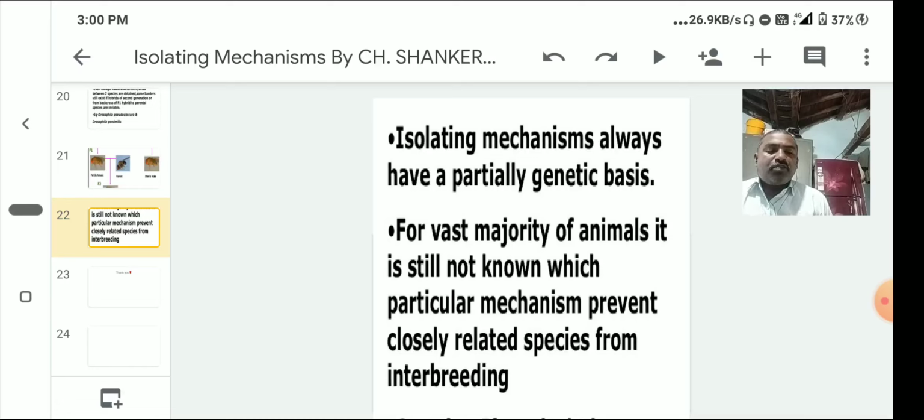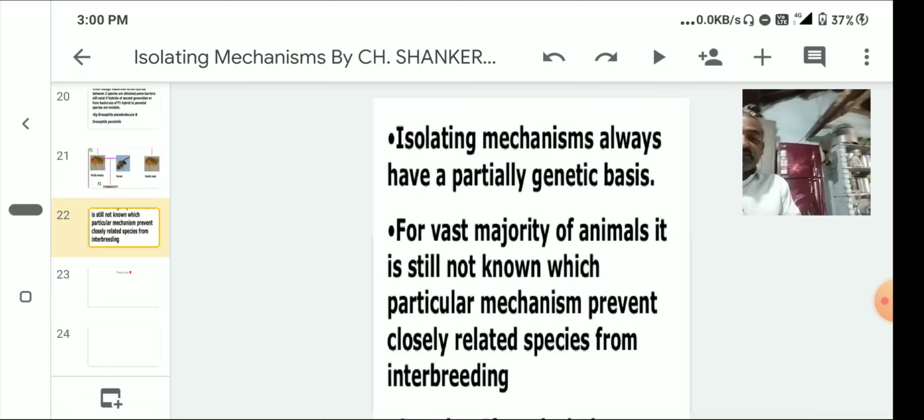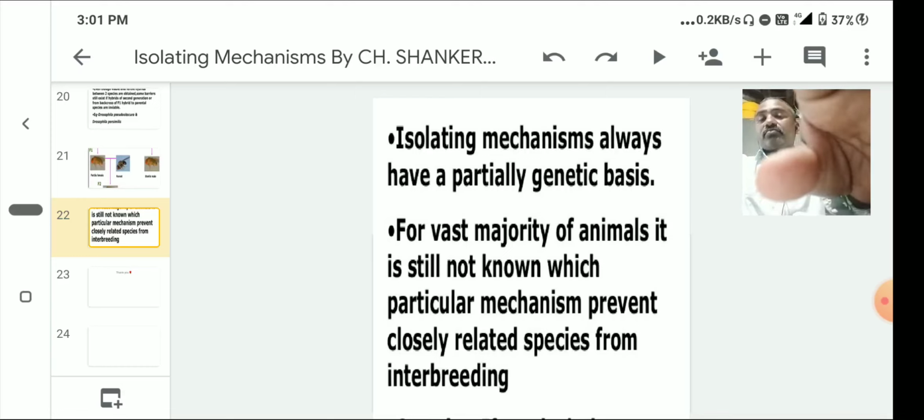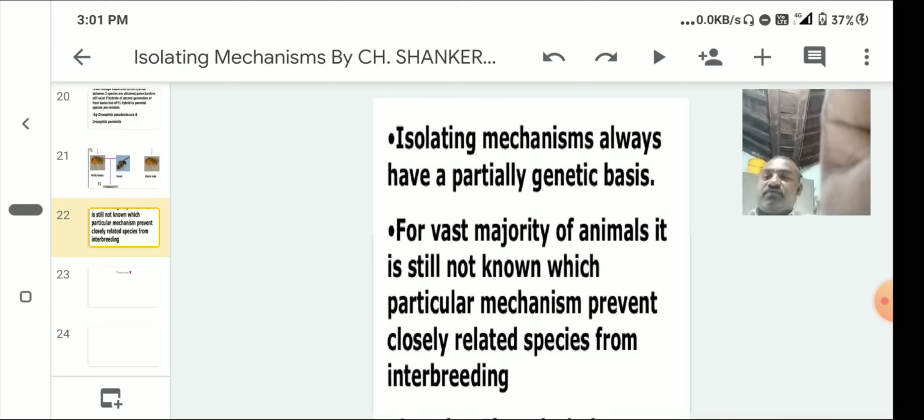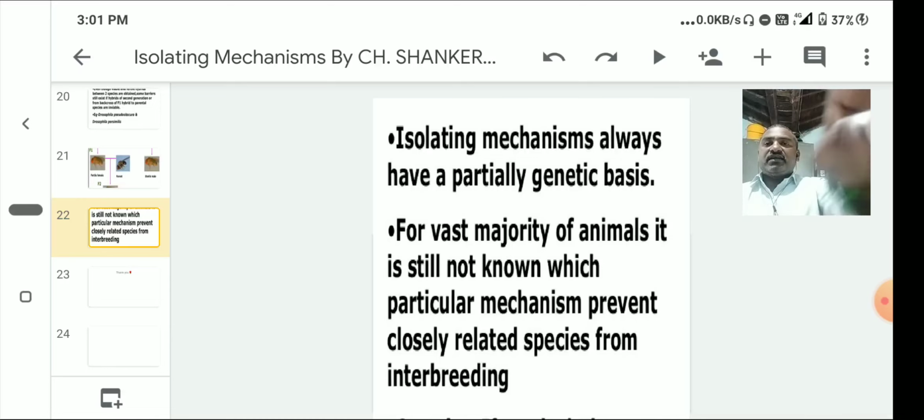So, they are called allopatric populations. Allopatric means isolated, scattered populations. These scattered populations may have developed some adaptations according to their environment. By these adaptations, new species are produced. The best example for allopatric speciation is the Galapagos Islands and the finches. The finches play a key role here in the production of new species.